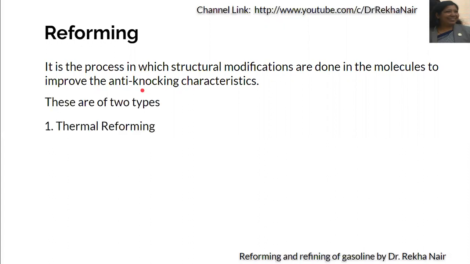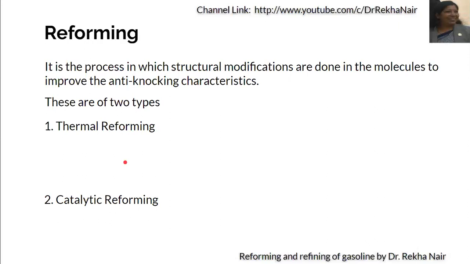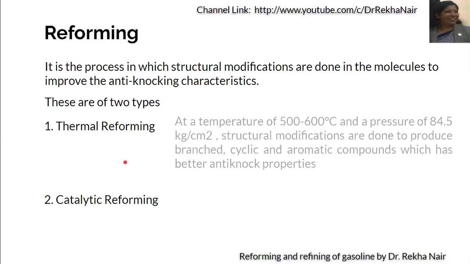These are of two types. One is thermal reforming, another is catalytic reforming. By the name itself, we can understand that thermal reforming means we are using high temperature and pressure for the structural modifications so as to improve upon the anti-knocking characteristics. And in the catalytic reforming process, we are using catalyst for the structural modifications to be made.